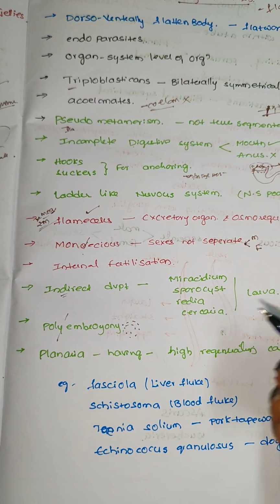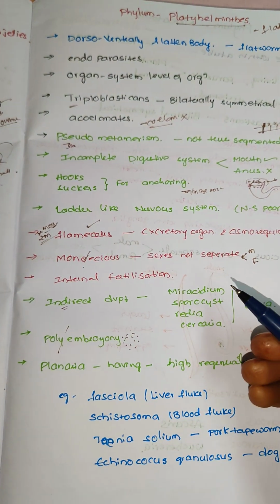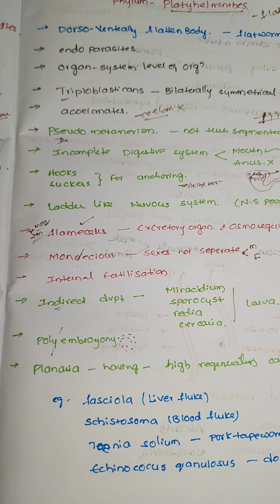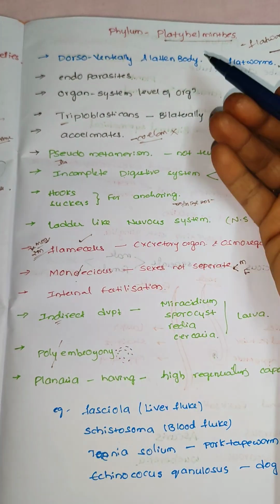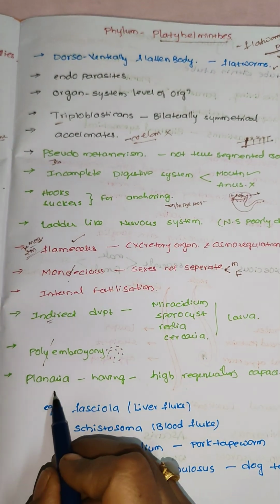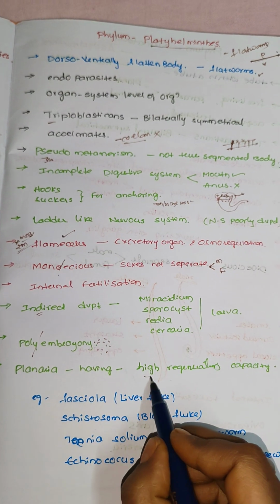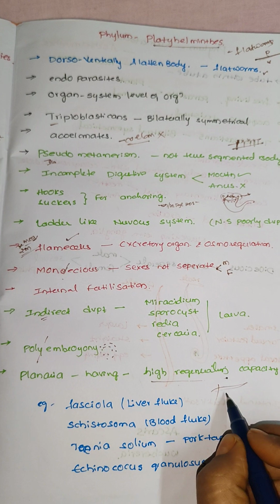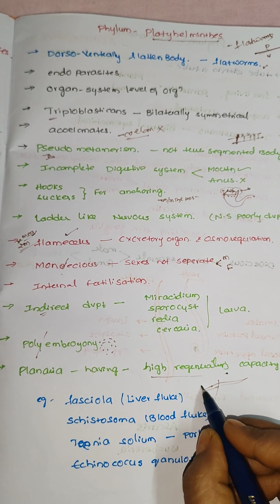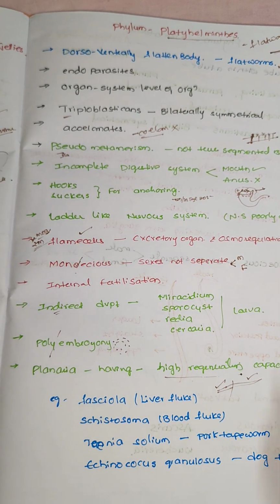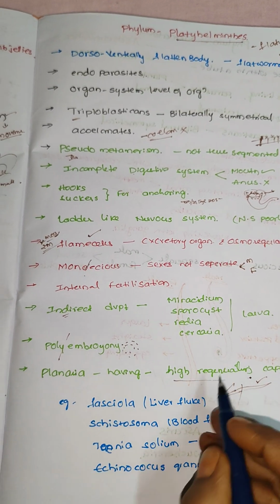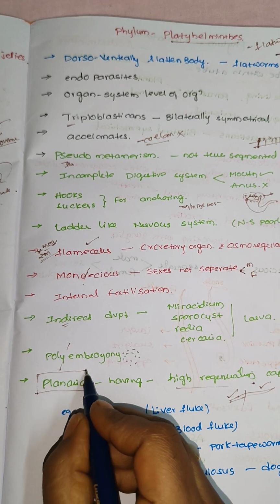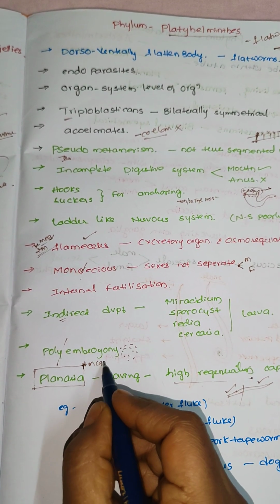In the MCQ, they may ask in which phylum polyembryony is seen, with options like Platyhelminthes, Cnidaria, Mollusca and different phyla. So polyembryony is in Platyhelminthes. And it has a high regeneration capacity. If the organism is cut, then it will form new organisms, each by itself. That is regeneration capacity. Example, planaria. Planaria shows a high degree of regeneration. This is also an MCQ.